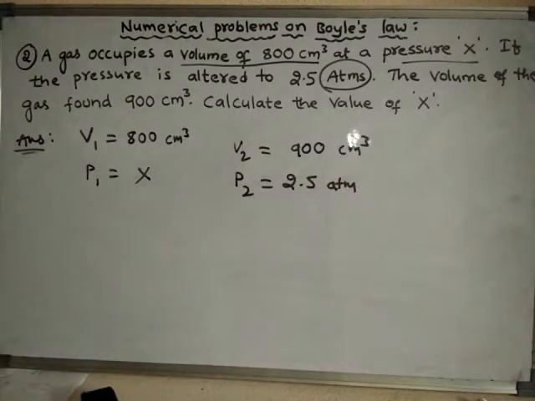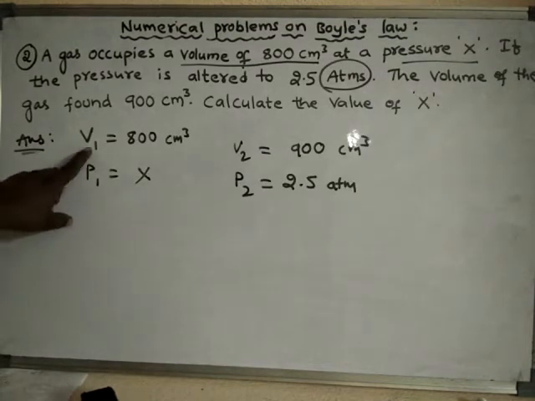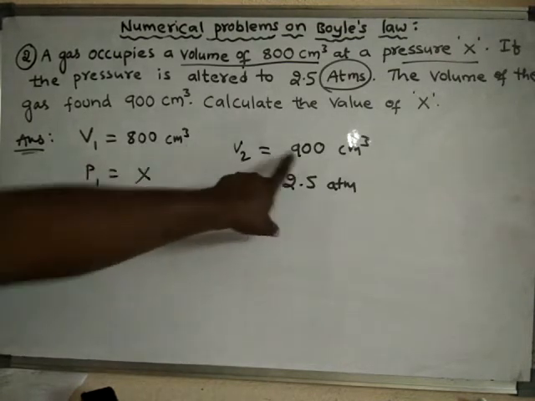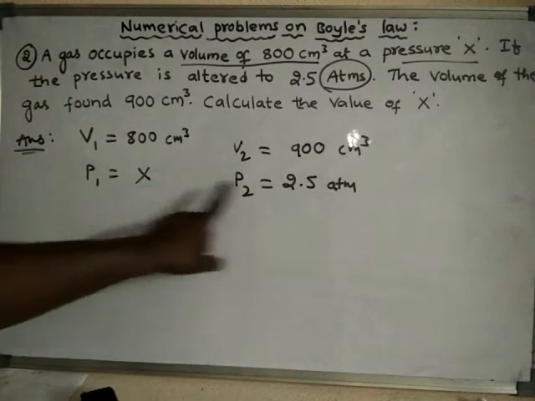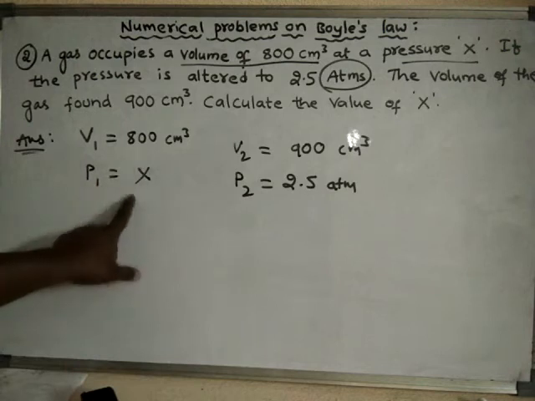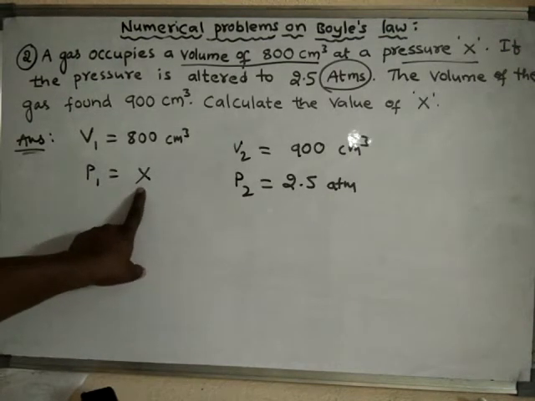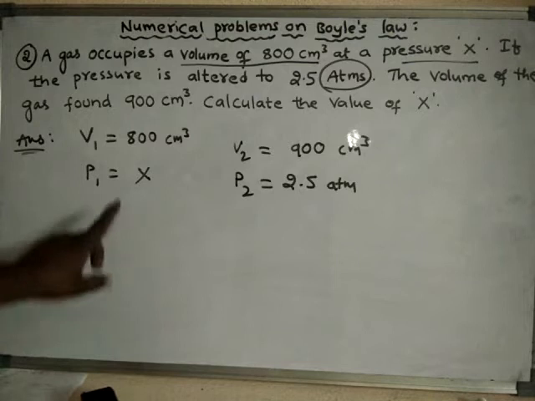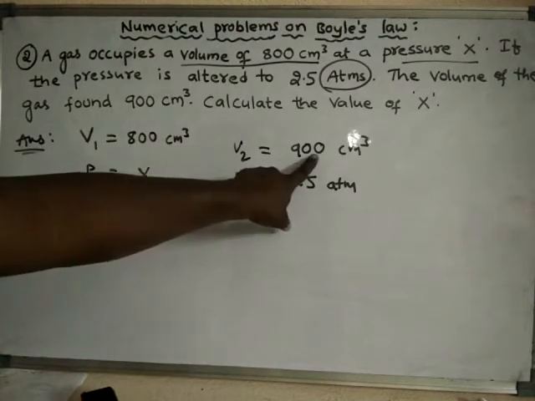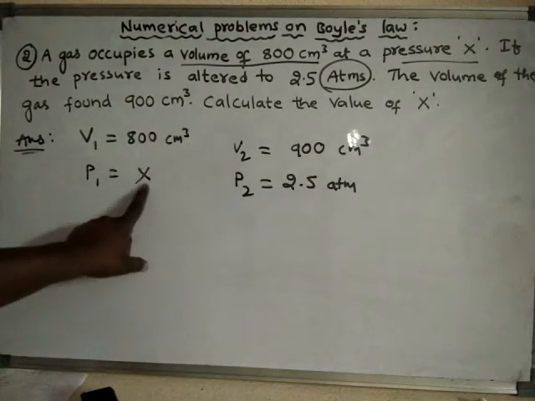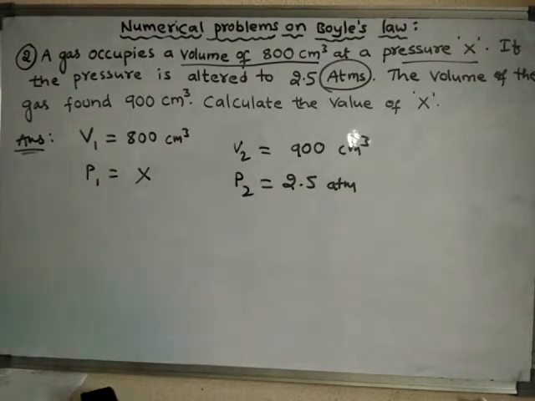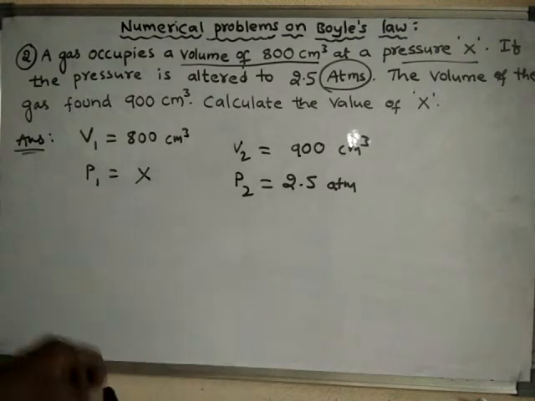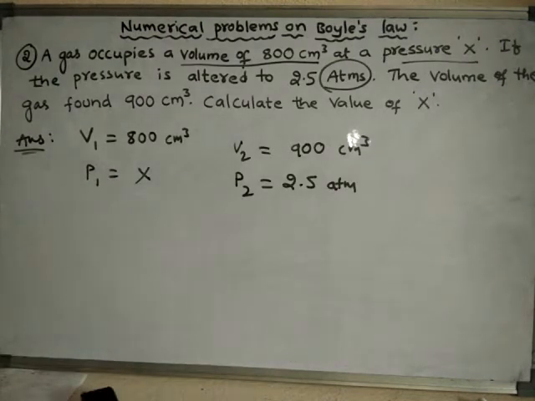So see, just you see the relationship. Here volume has gone from 800 to 900, volume is increased. Volume is increased means automatically pressure should be decreased. So that means X will compulsorily be more than 2.5, okay, because volume is increased means pressure should decrease. Pressure should decrease means X should be greater than 2.5.